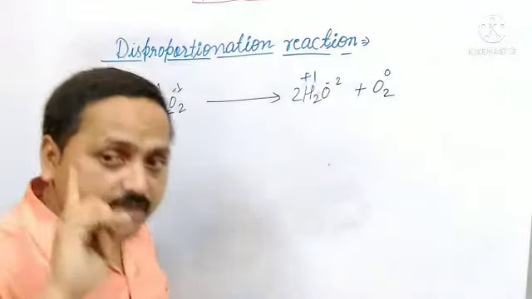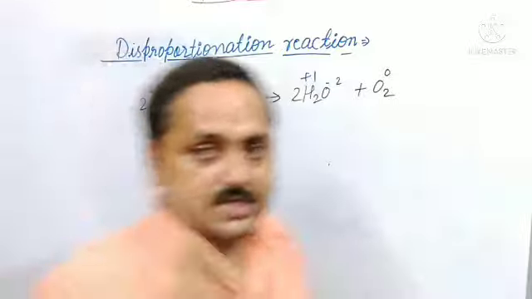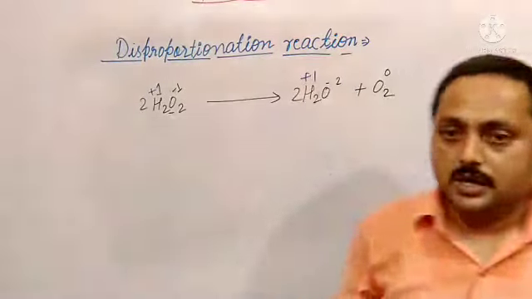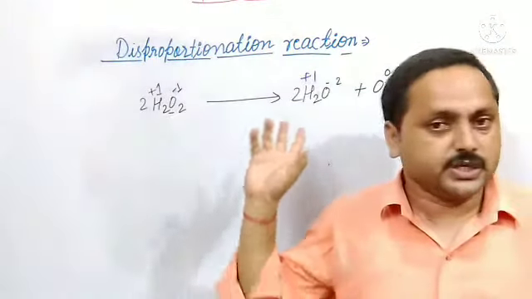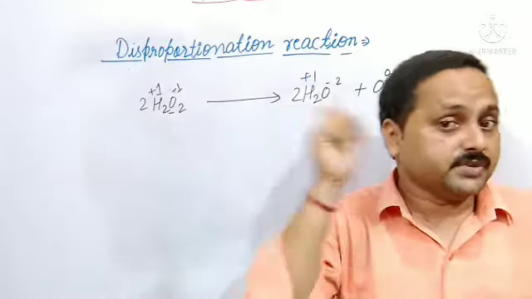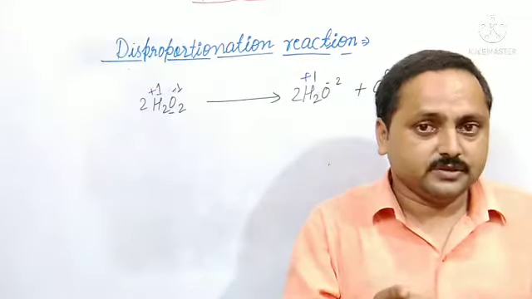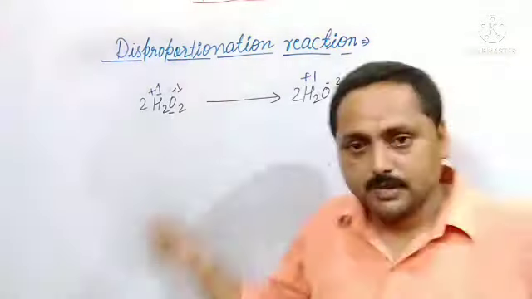So you remember it. A disproportionation reaction is a special type of redox reaction in which the same element undergoes oxidation as well as reduction.